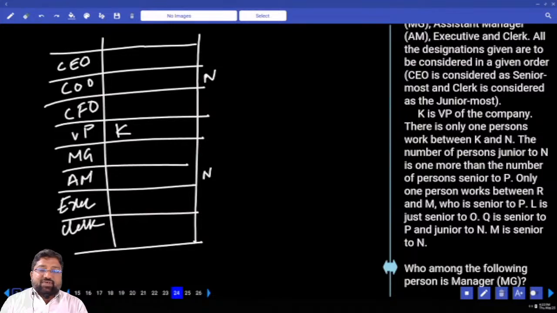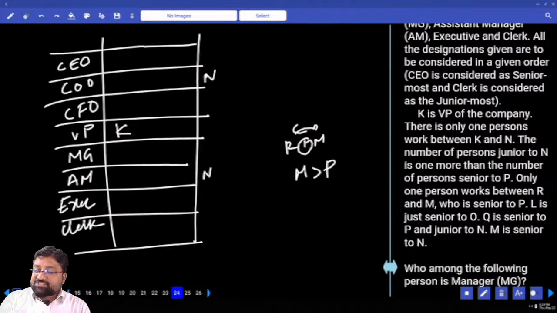Tell me, if there are 5 people behind N, how many should be before P? 4. If there are 3 people behind N, how many should be before P? 2. Because what is the point here? The number of persons junior to N is 1 more than the number of persons senior to P. Only one person is between R and M, M who is senior to P.